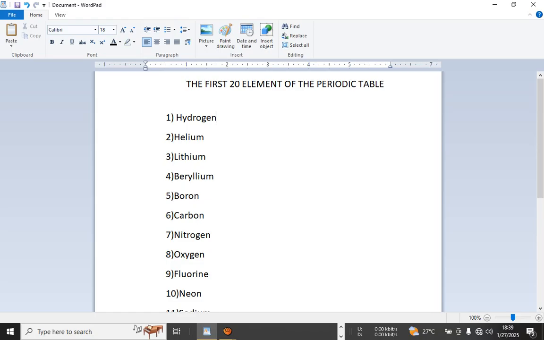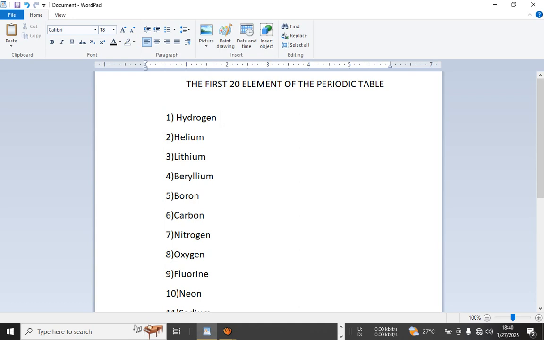The next thing you need to know about the first 20 elements in the periodic table is their symbols, because in chemistry we don't usually write these long words in chemical formulas or equations, unless you are dealing with word equations or word formulas. With symbolic equations, you need to know their symbols.